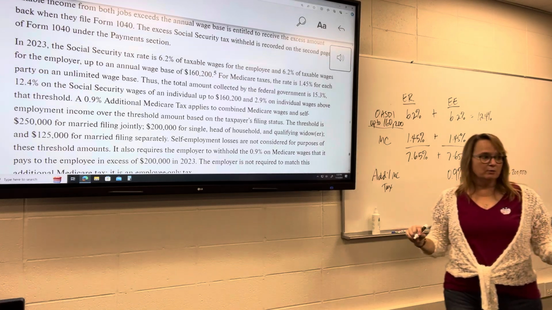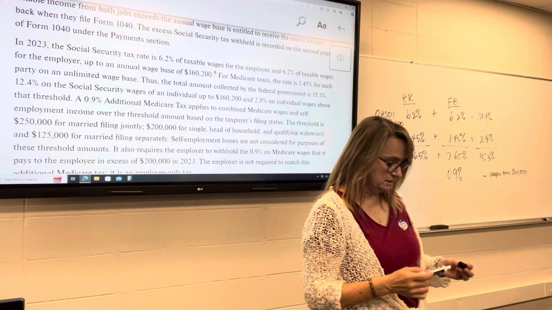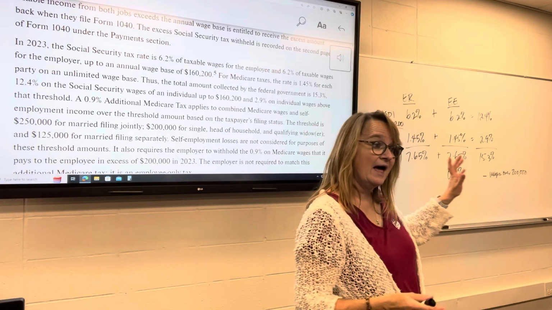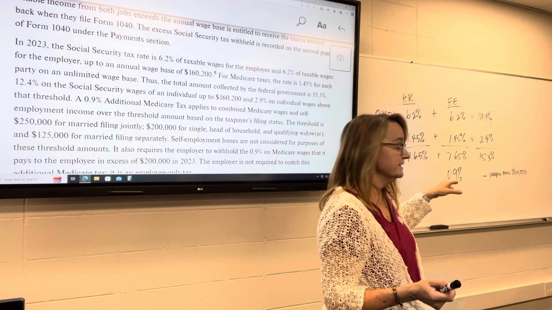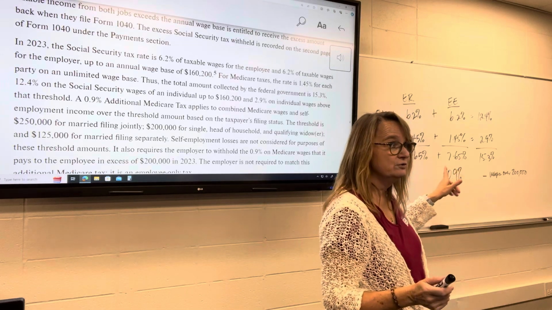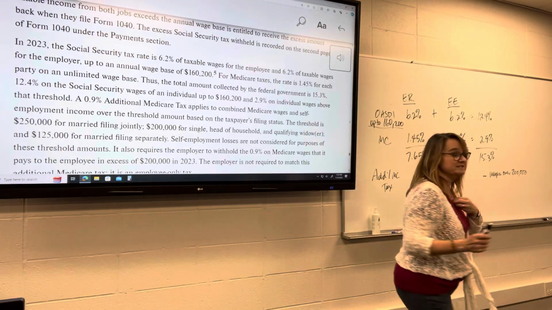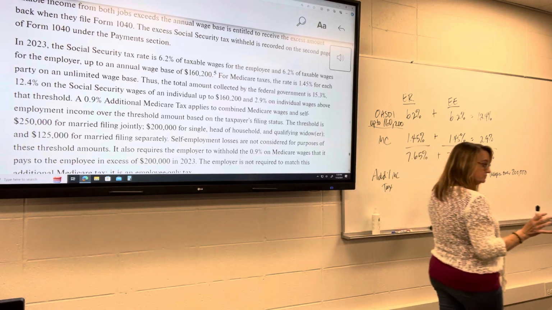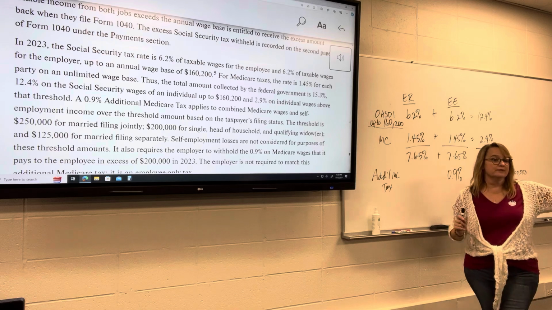Now, if you recall, when we talked about the additional Medicare tax in chapter 6, if you're married filing jointly, that threshold is actually $250,000. If you're married filing separately, it's $125,000. But from the employer's perspective, once again, they don't know the employee's personal situation, so they're going to start applying this once wages reach $200,000.